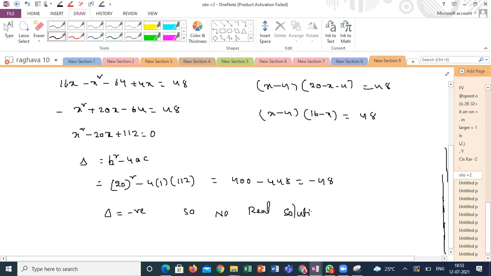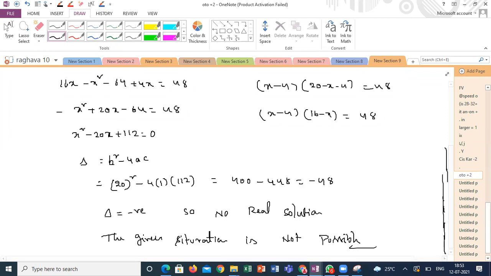If the equation has no real solution, it means the given problem, or the given situation, is not possible. No need to solve the question, because the delta itself is negative. Under the root you are getting a negative value, so the given situation is not possible here. Is it clear, guys, how to solve this question?